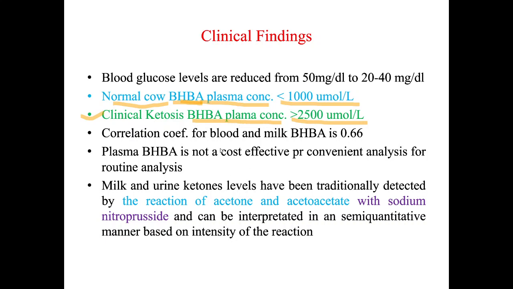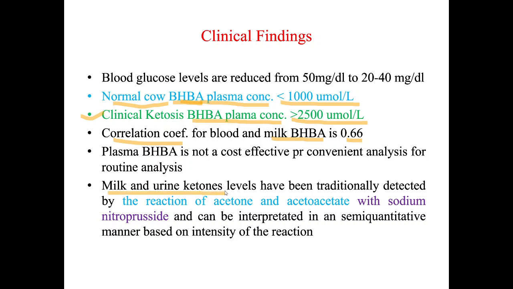There is a correlation coefficient for blood and milk beta hydroxybutyrate of about 0.66. So sometimes people don't want to take blood from their cow, or it is quite costly to measure beta hydroxybutyrate from the blood. So they resort to milk beta hydroxybutyrate. In that case, if you are measuring correlation, that is 0.66. Plasma beta hydroxybutyrate, BHBA, is not a cost-effective, convenient analysis for routine analysis, right? So people sometimes don't want to take plasma, and serum estimation sometimes can be a costly affair. So the milk and the